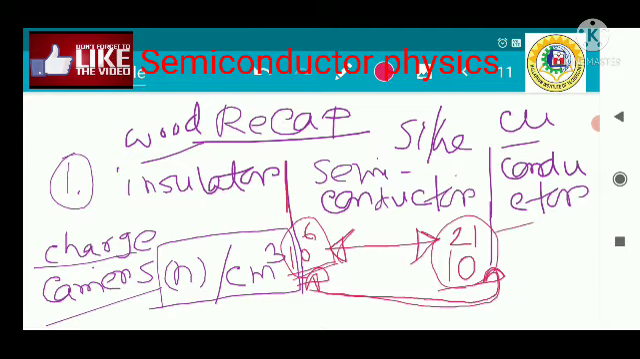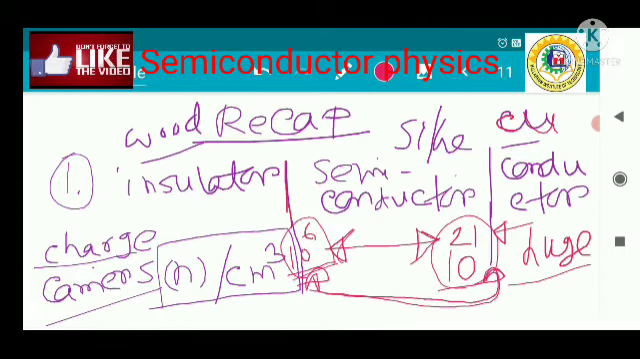Now the minimum value of charge carriers inside the conductor is 10 to the power 21. In the case of the conductor, you cannot modify the charge carriers, because the charge carrier concentration is itself very huge inside the conductor. Okay, so that thing we also discussed.